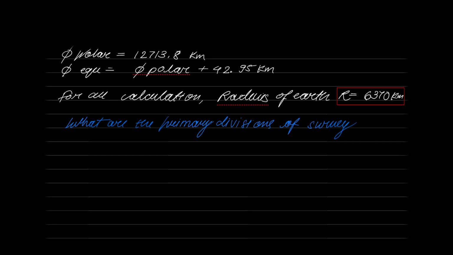So, what do you mean by plane surveying? What do you mean by plane? Plane means it is flat. There is no curvature. Right? The Earth's surface is taken as flat with no curvature. So that is the first understanding of plane surveying. Plane surveying means the curvature of the Earth is not considered.